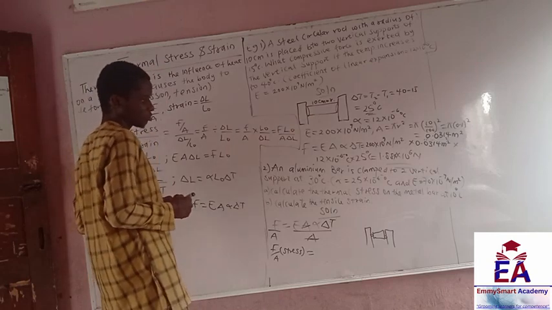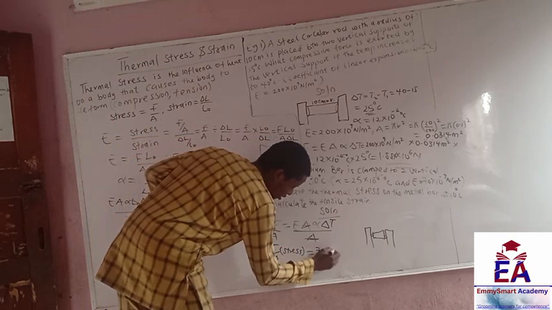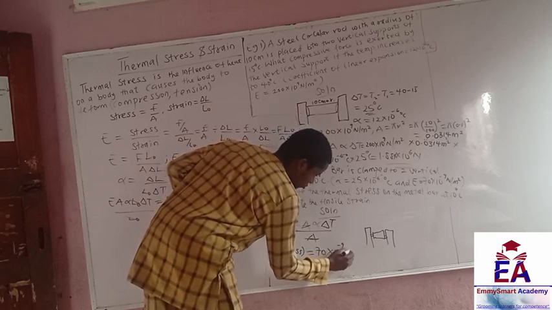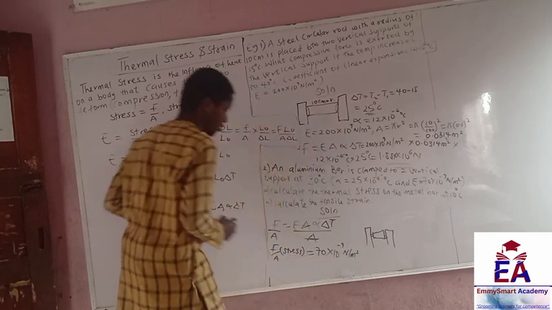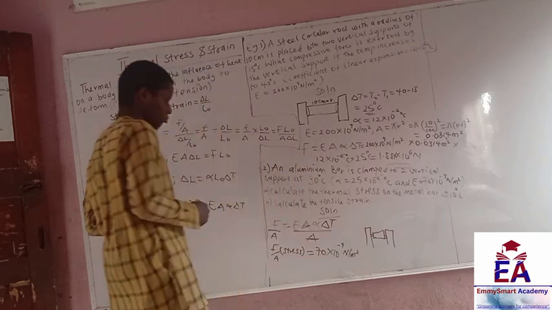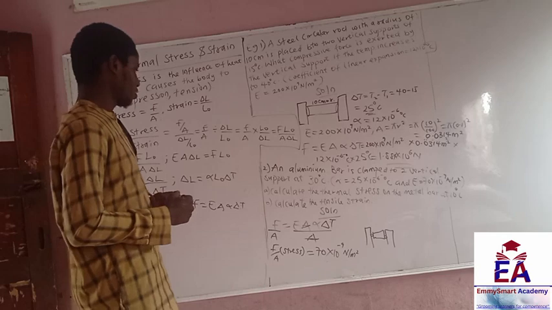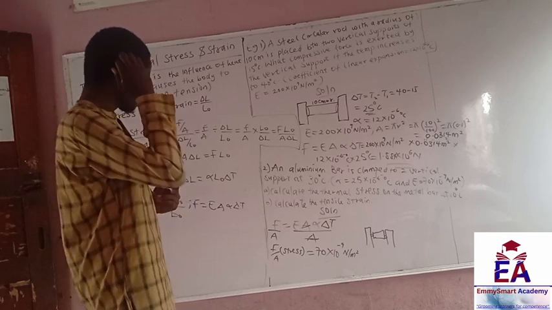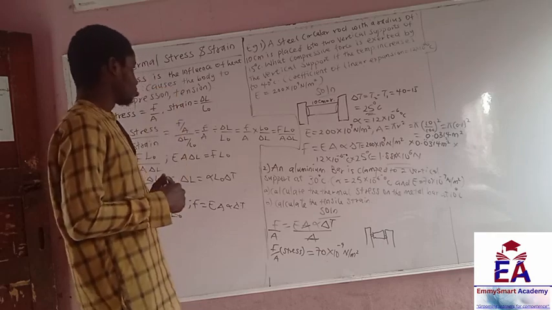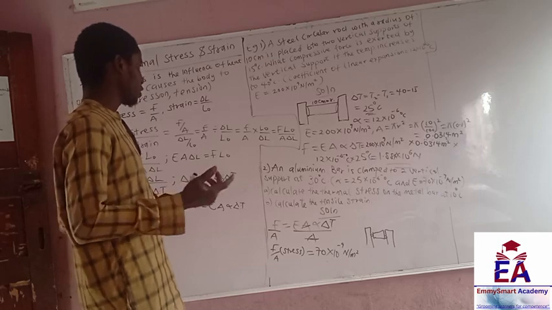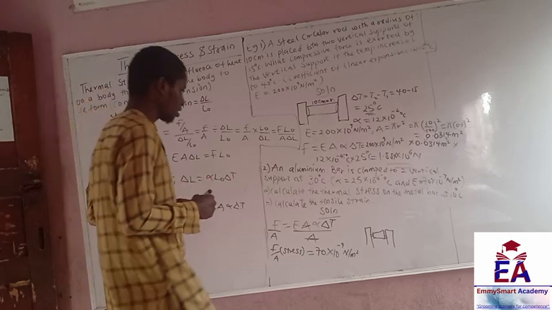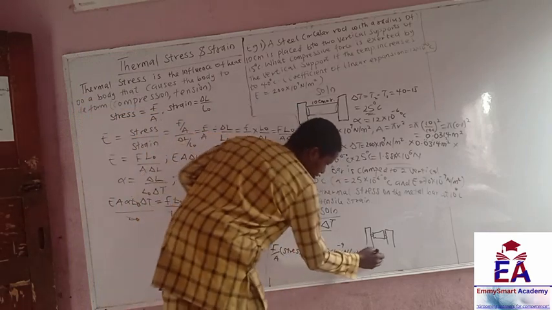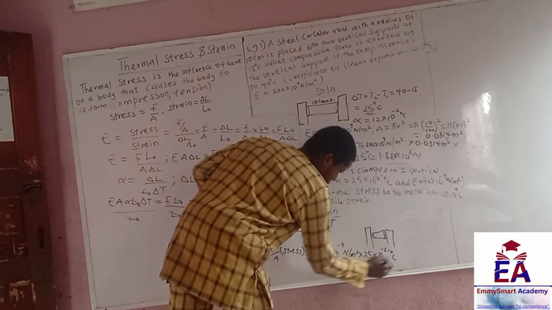that's Young modulus, 70 times 10 raised to power minus 9 Newton per meter squared. Then we have the coefficient of linear expansivity, coefficient of expansion, which is 25 times 10 raised to the power minus 6 per degree Celsius.